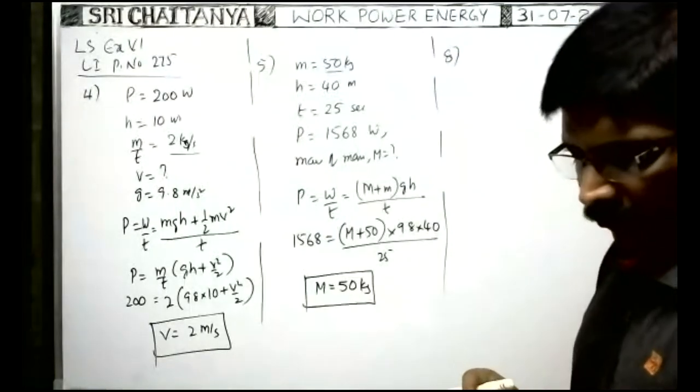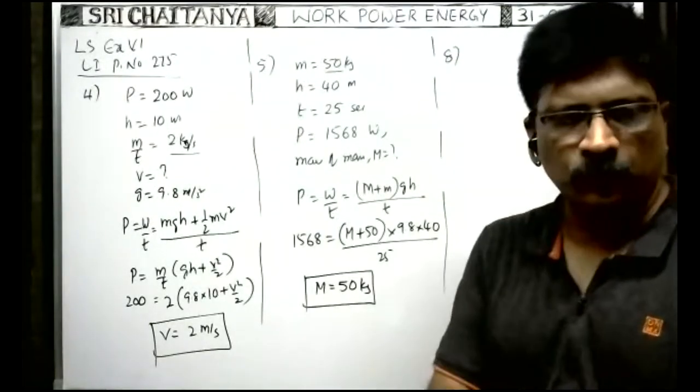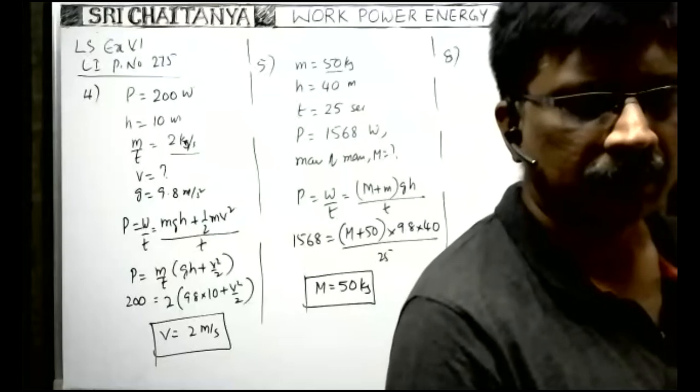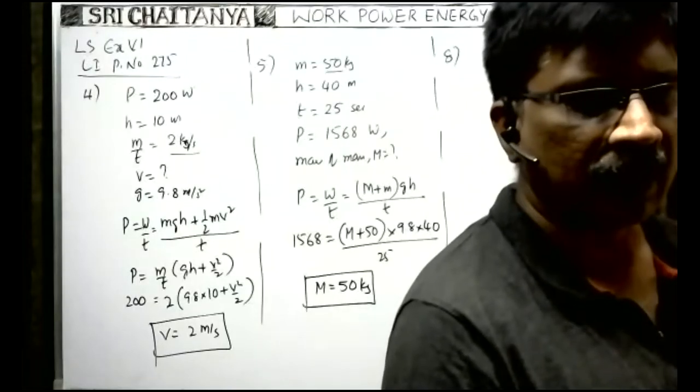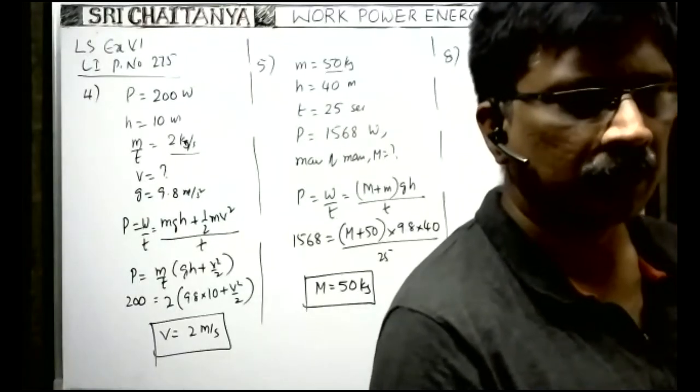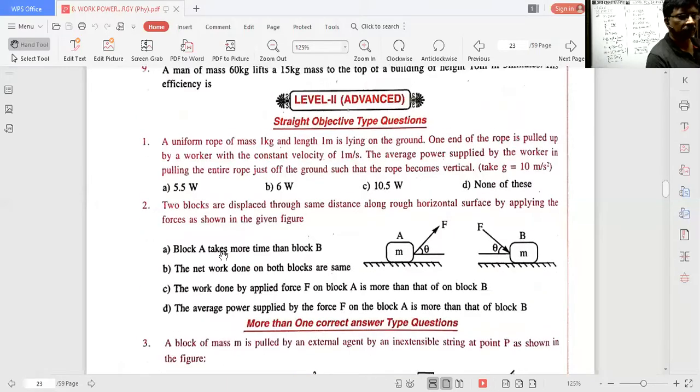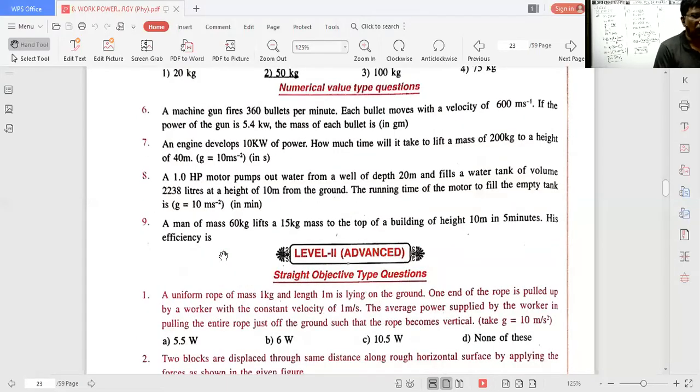Eighth problem. All of you see the eighth problem. One HP motor pumps out water from a well of depth 20 meters and fills the water tank of volume 2238 liters at a height of 10 meters.